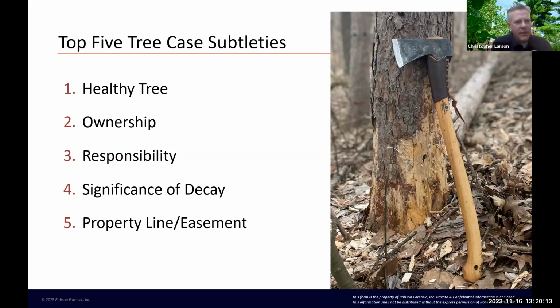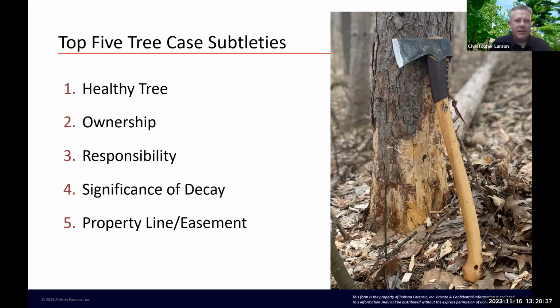But some of that factors into responsibility, depending on the property ownership, depending on what entity owns the property, whether there's an easement. A lot of that falls into who would be responsible for the tree.